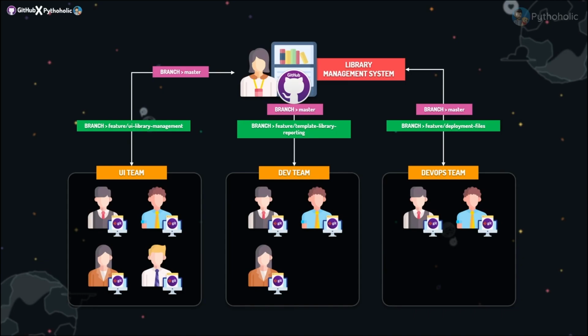For example, the UI team would create the feature branch called UI library management. Similarly, the dev team would create one for themselves. And we might as well create branches of the code among others as well, if they wish to communicate or if they wish to contribute. And that's how we collaborate with teams as well. So I hope you got the point here. Let's move on.